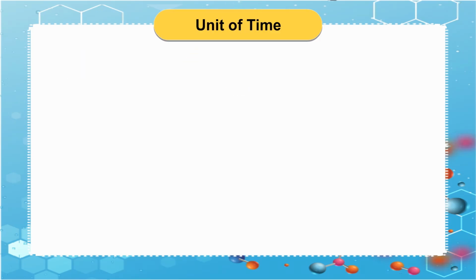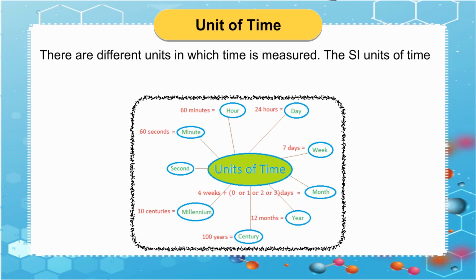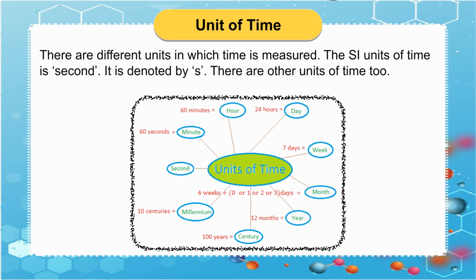Unit of time. There are different units in which time is measured. The SI unit of time is second. It is denoted by s.